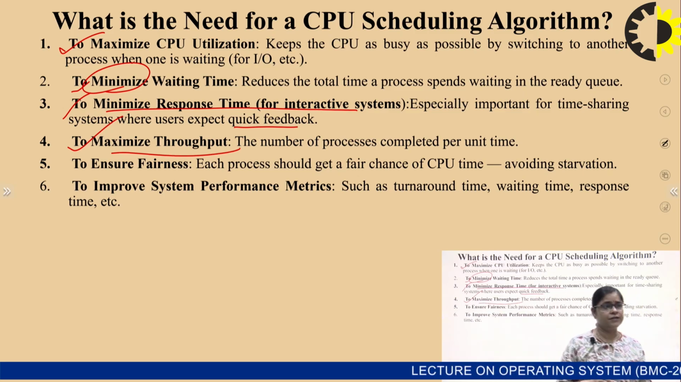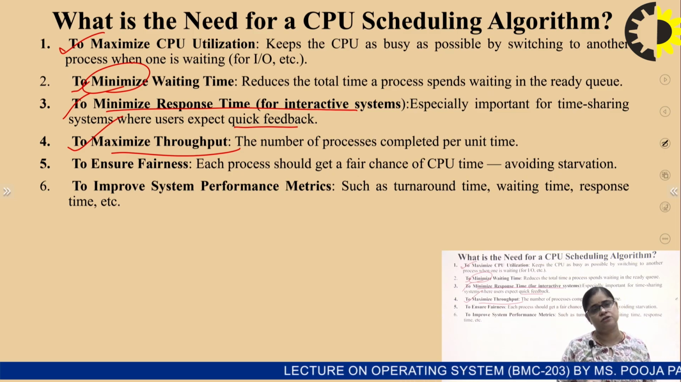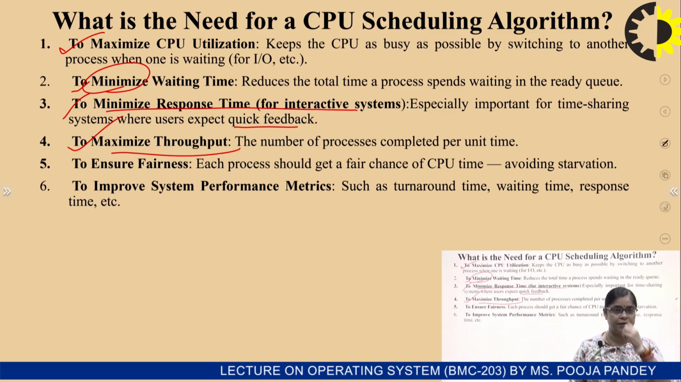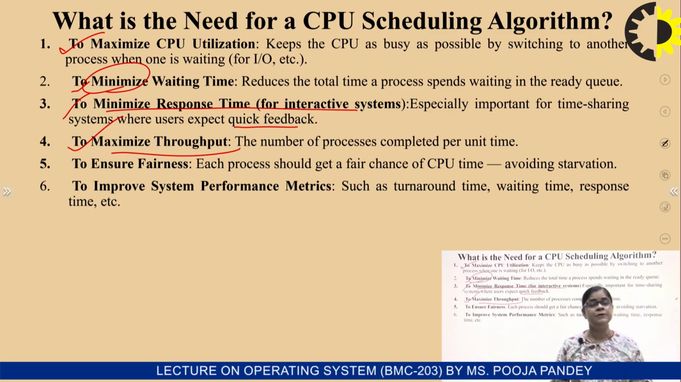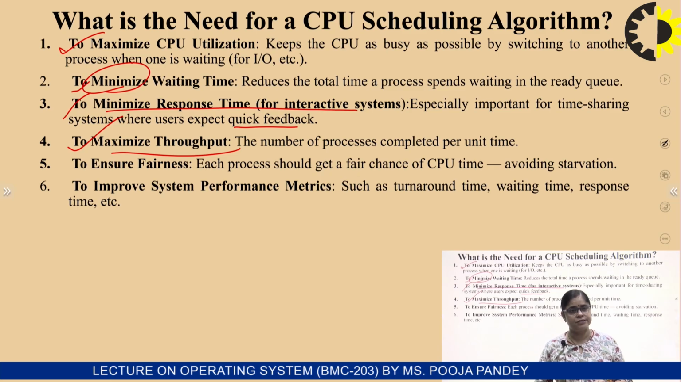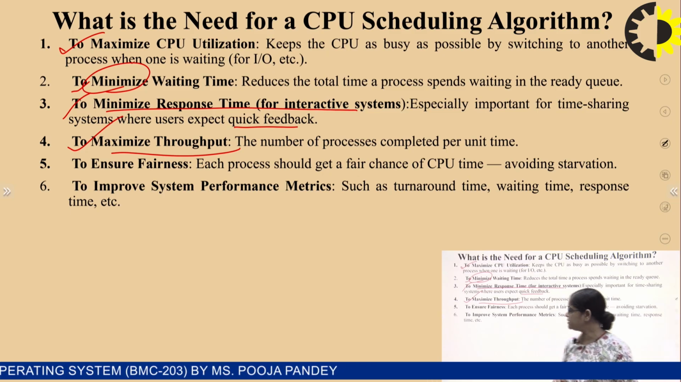Now, the fifth one is to ensure fairness, because each process is getting a fair chance of CPU time, because we have allocated an equal time slot in the CPU. So for the CPU utilization, it will avoid starvation. And what do you mean by starvation?